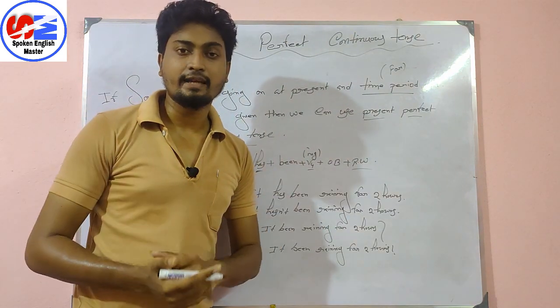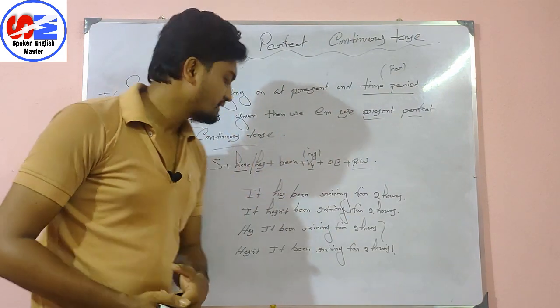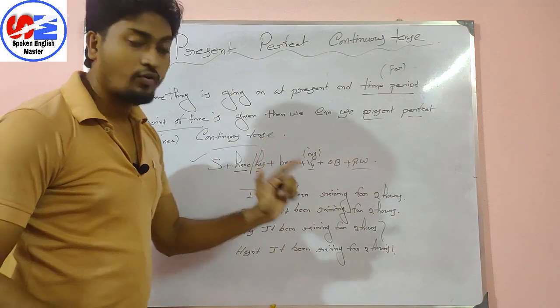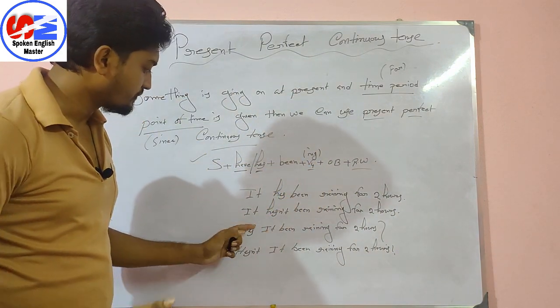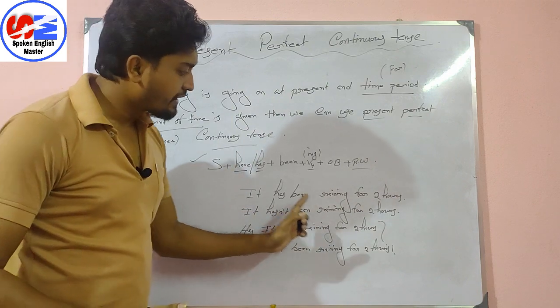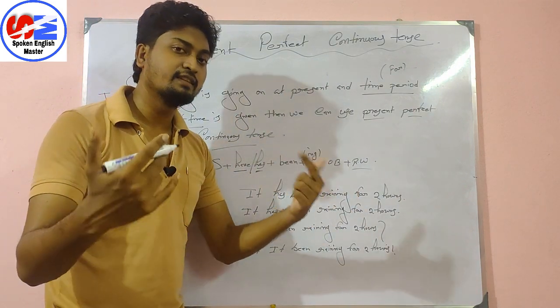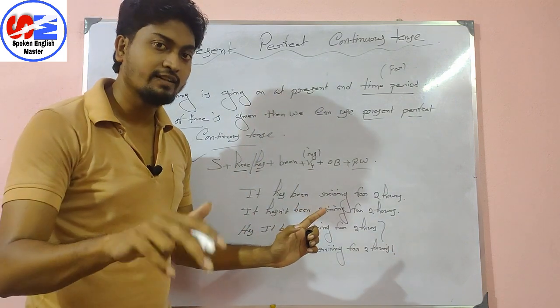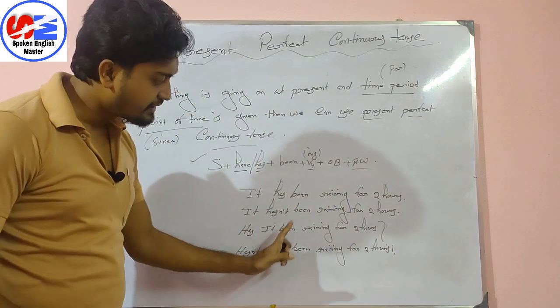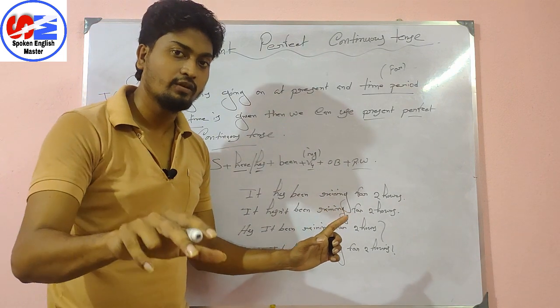See students, I have taken another example to make you understand. It has been raining for 2 hours. 2 घंटे से बारिश हो रही है. हिंदी में ऐसा होगा. It hasn't been raining for 2 hours. 2 घंटे से बारिश नहीं हो रही है. Has it been raining for 2 hours? क्या 2 घंटे से बारिश हो रही है? Hasn't it been raining for 2 hours? क्या 2 घंटे से बारिश नहीं हो रही है?